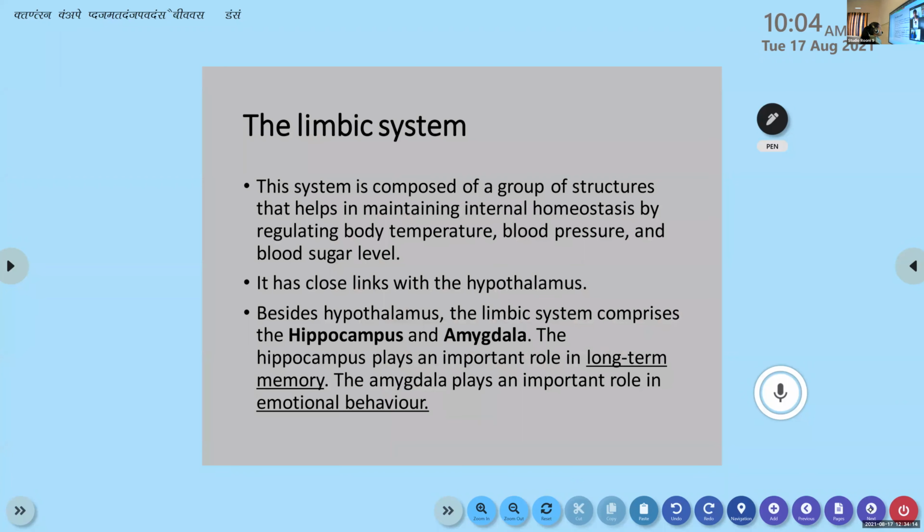Then the next one is not one organ or one part, it is a system. It's called the limbic system. It is a part of the forebrain, and again, it has subdivisions, so please note the names. The limbic system is composed of a group of structures that help in maintaining internal homeostasis by regulating body temperature, blood pressure, and blood sugar levels.